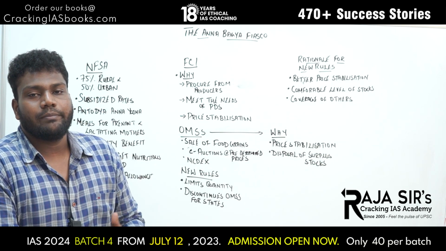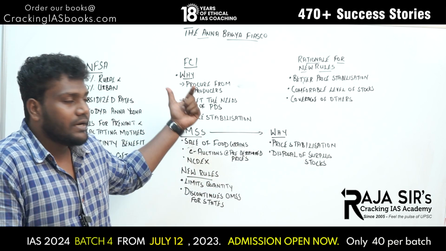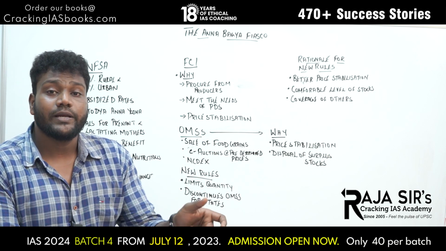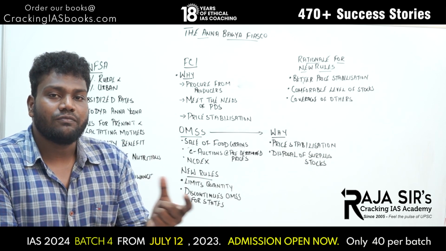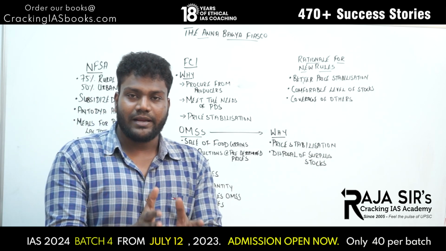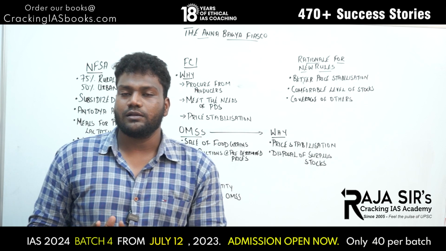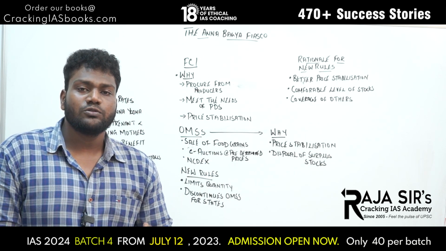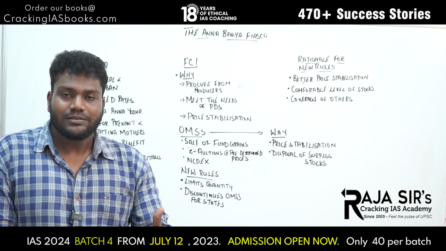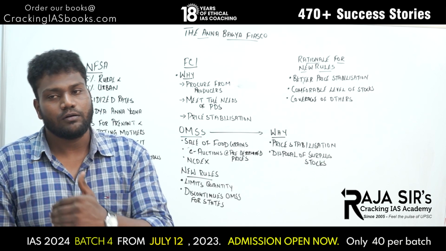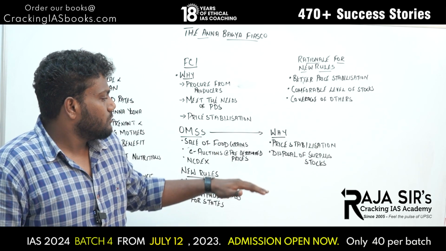So why is this OMSs resorted to? Why is FCI doing OMSs? The first thing is price stabilization. Already we have seen it in times of lean produce, especially in between harvests. When harvest is there, supply will be high. But in times of lean harvest, in between two harvests, there is this time period, right? In those times, supply will be less because the paddy is still growing. So this is what we call the lean produce month, or when the yield is low. During such times, the price of food grains will go up. In order to stabilize these prices, OMSs is resorted to. So yes, that is one thing that has to be noted here.